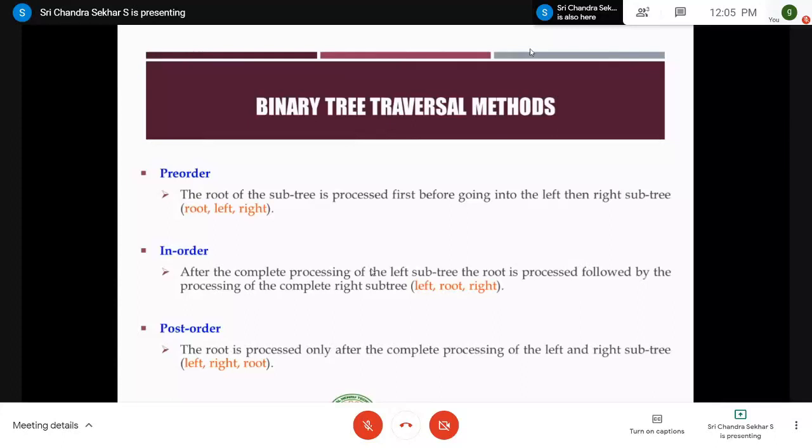If the operator is positioned before the operands, we call it prefix. And if the operator is positioned after the operands, we call it a postfix expression. The same rule applies here also, right?